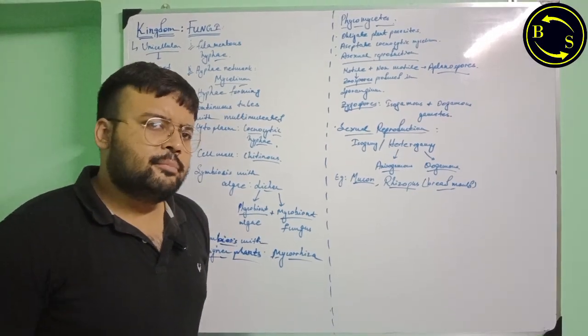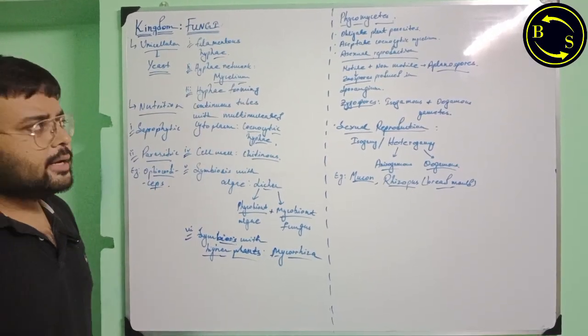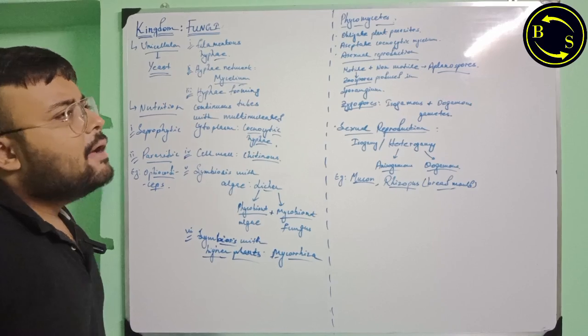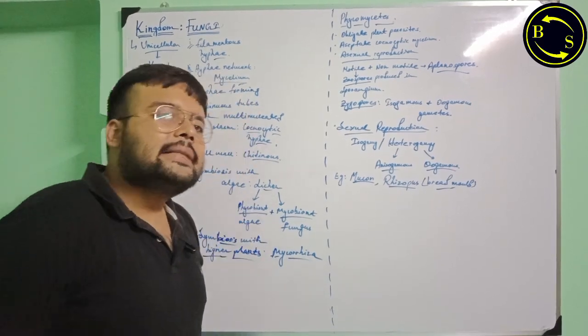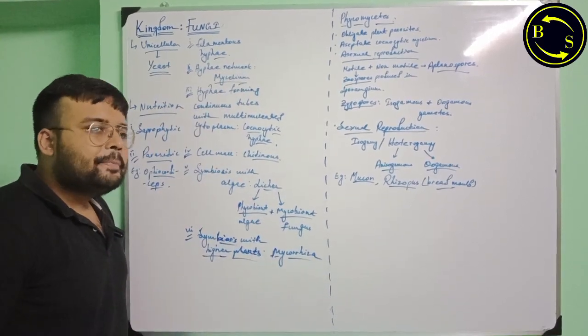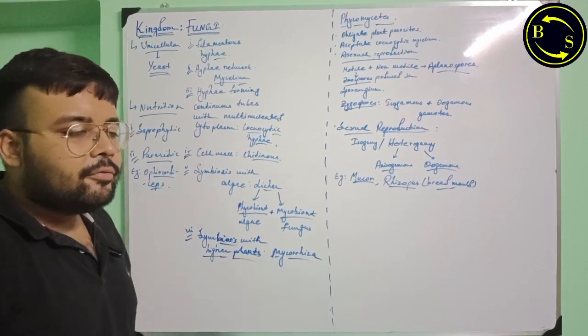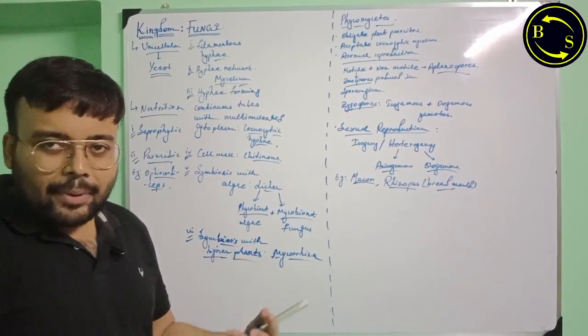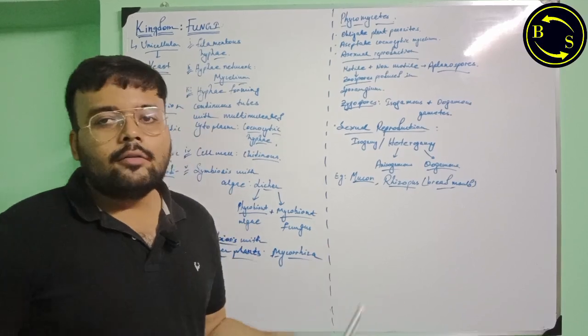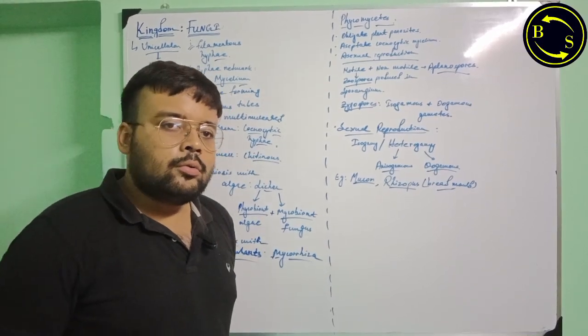They are mainly ectoparasites. They have aseptate coenocytic mycelium. Aseptate means the mycelium or the hyphae do not have septum or separations or partitions within them.